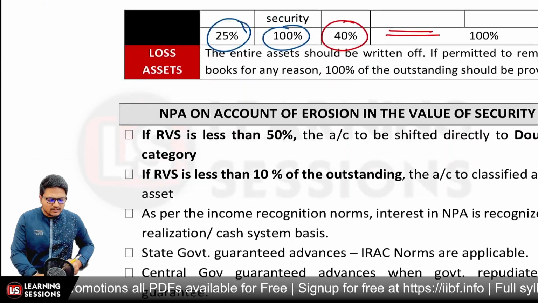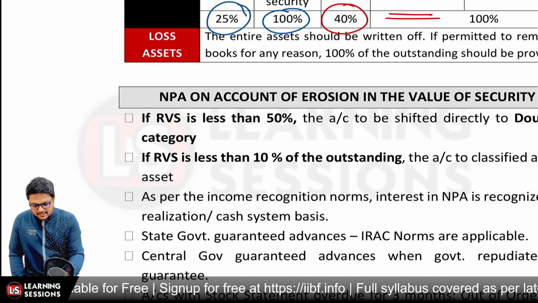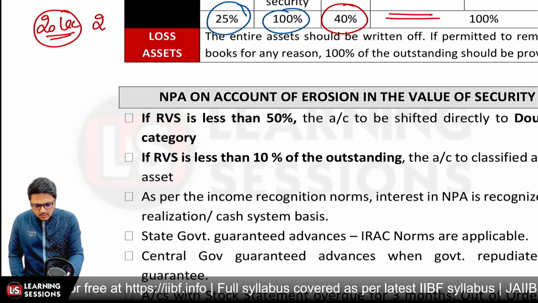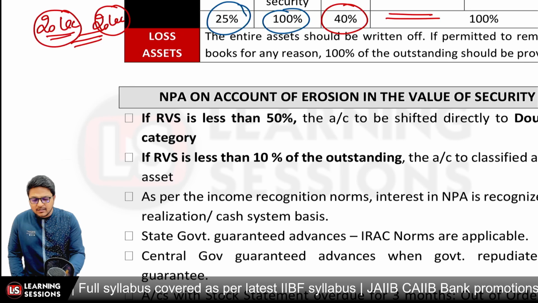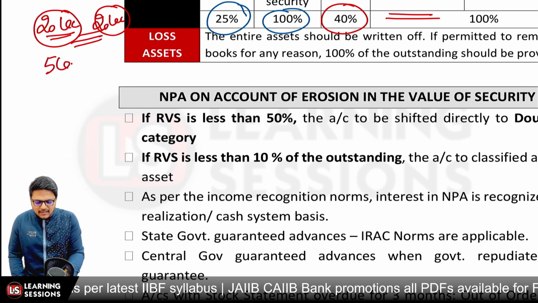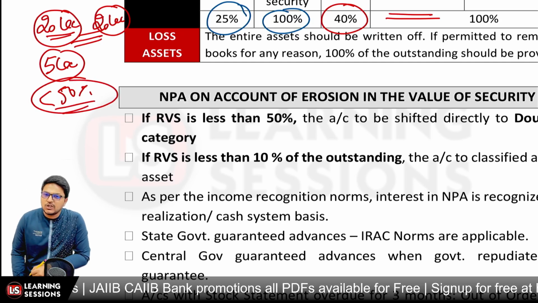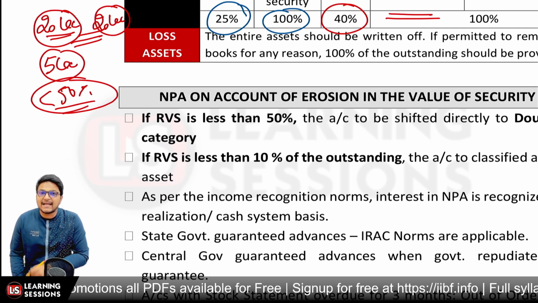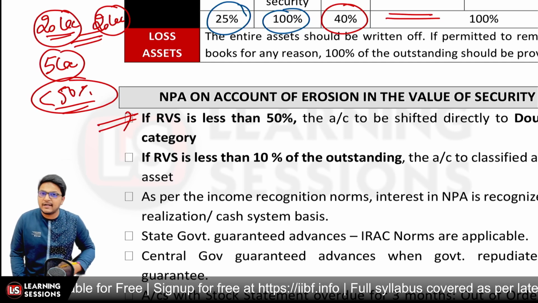Let me tell you one other scenario, where the realizable value of security is less than 50%. Let's say the loan was sanctioned at rupees 20 lakh and you previously had a security amounting to 20 lakh rupees. But right now when you went for the field visit, you found that the value of security has lessened and is now just rupees 5 lakh. That is even lesser than 50%. The value of security which was initially 100% has now deteriorated to lesser than 50%. In that scenario, the account will directly be transferred to the doubtful asset category, doubtful 1.